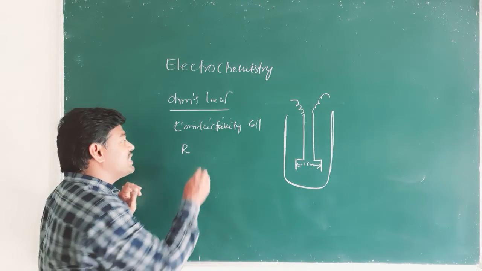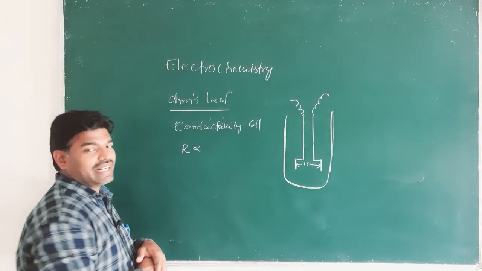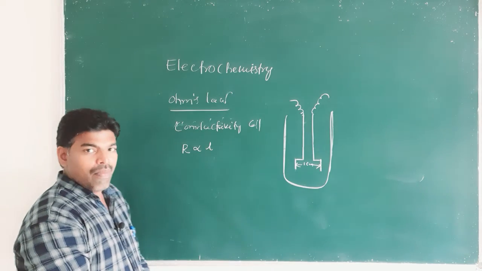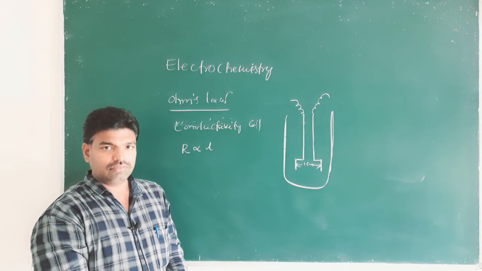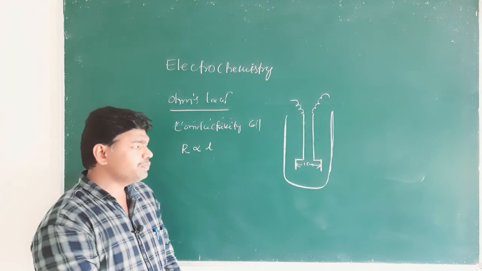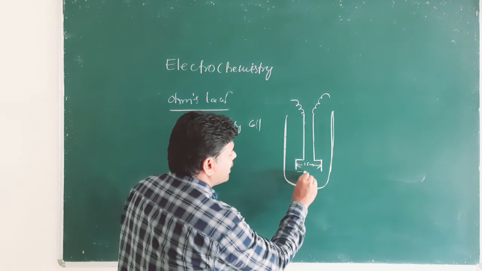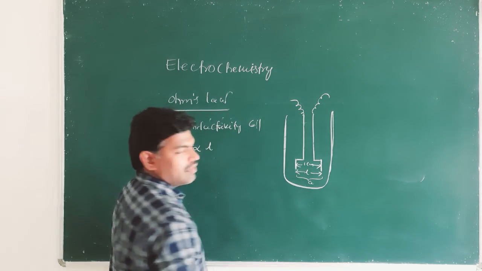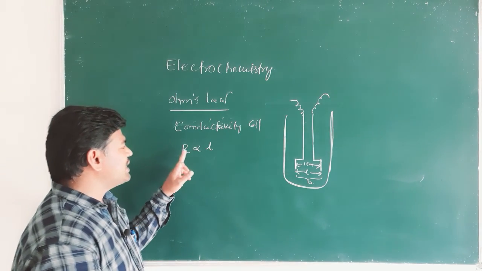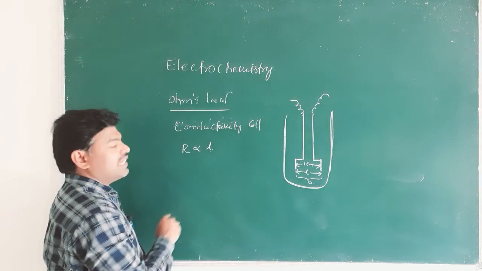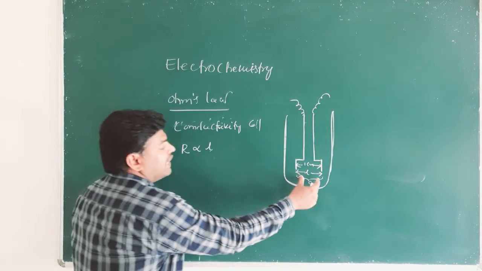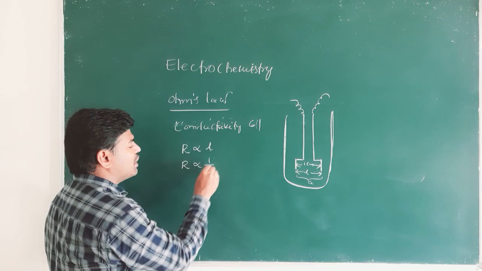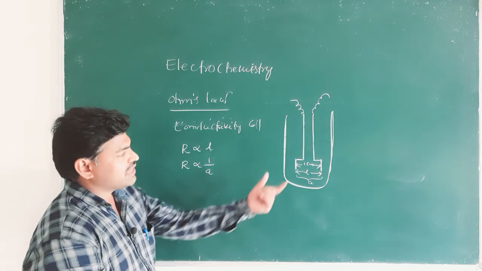That resistance is directly proportional to the length between the parallel plates, and its cross sectional area is A. Resistance is inversely proportional to the cross sectional area of this cell.